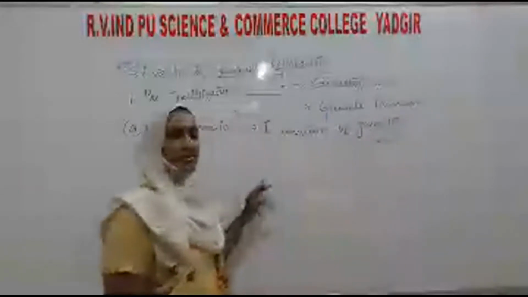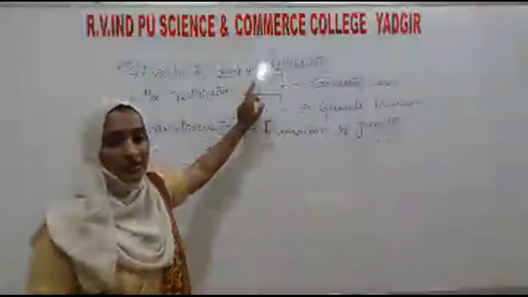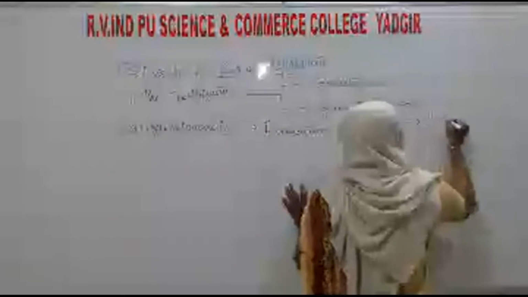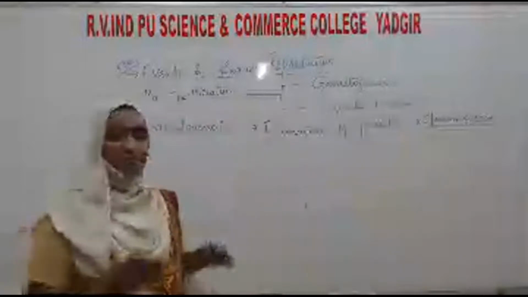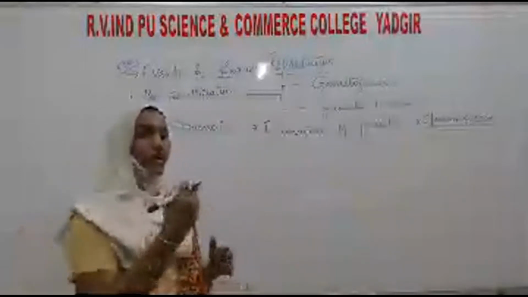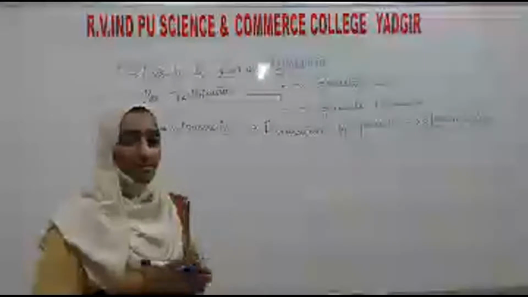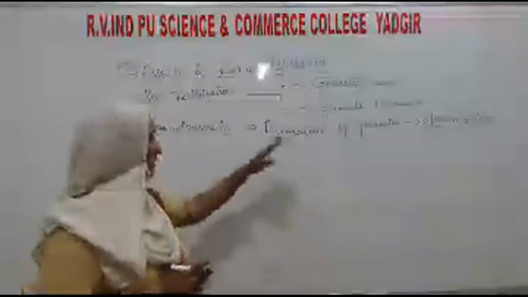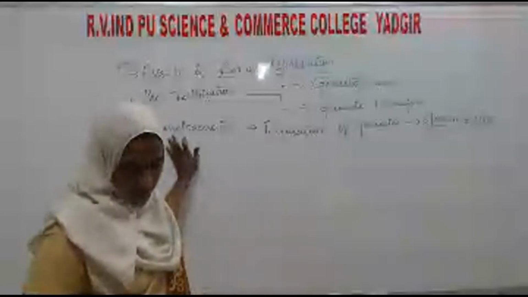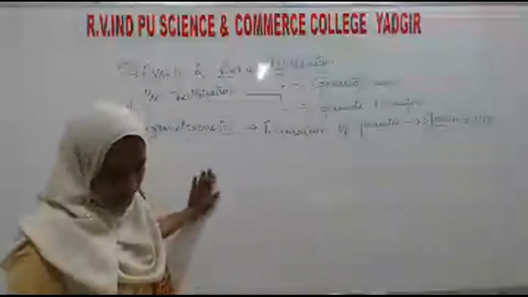And what are the gametes in sexual reproduction? They are sperm and ova. Whatever the process which forms the gametes, either the male gamete or the female gamete, that process is known as gametogenesis.